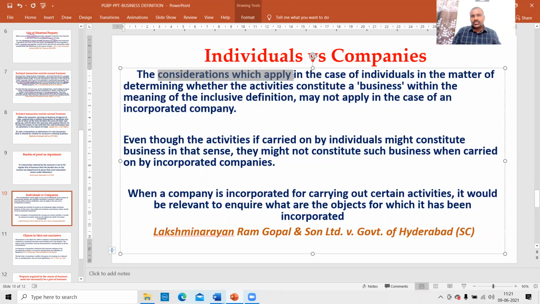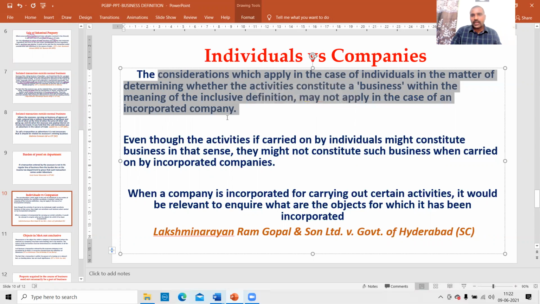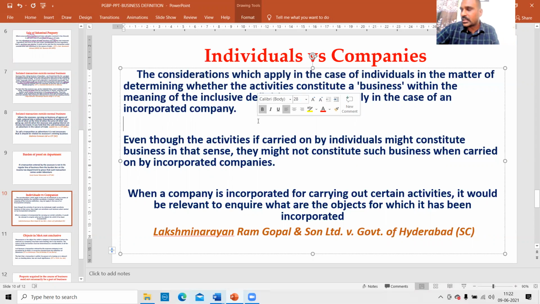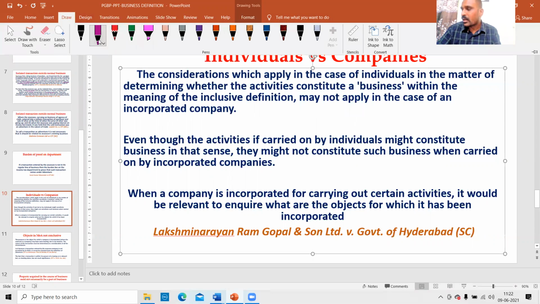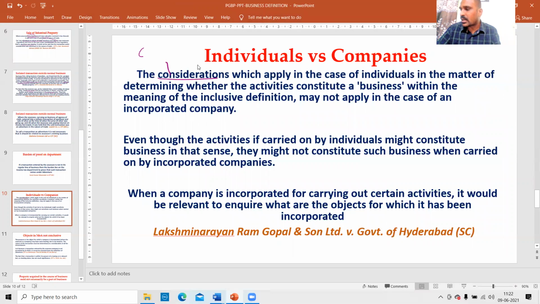The considerations which apply in the case of individuals in determining whether the activities constitute a business within the meaning of the inclusive definition may not apply in the case of an incorporated company. Considerations here means criteria.